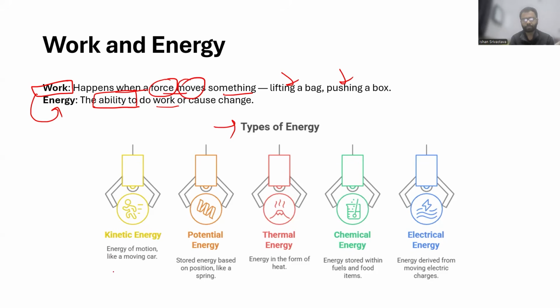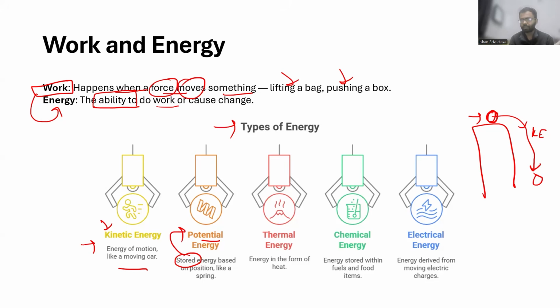So there are several types of energy. Objects which are in motion experience kinetic energy, like a moving car has kinetic energy. Then objects at rest have energy on the basis of position. So if you have a ball on top of a building, that ball has potential energy. When you push that ball, potential energy is being converted into kinetic energy, because the ball comes into motion. Earlier it was at rest, the energy was stored here. That stored energy is called potential energy. It has the potential.